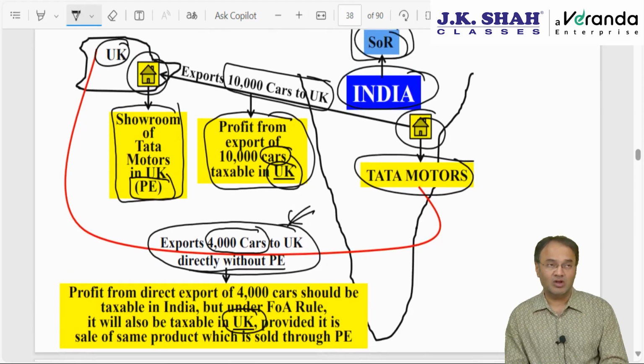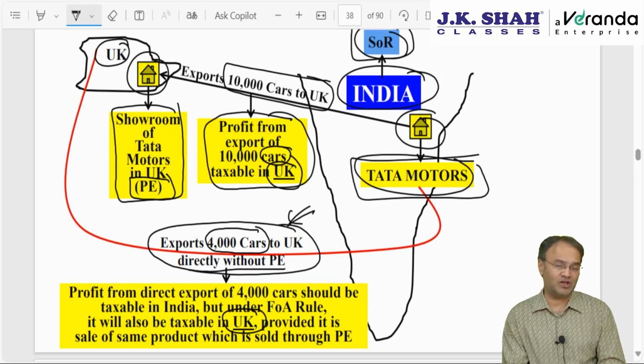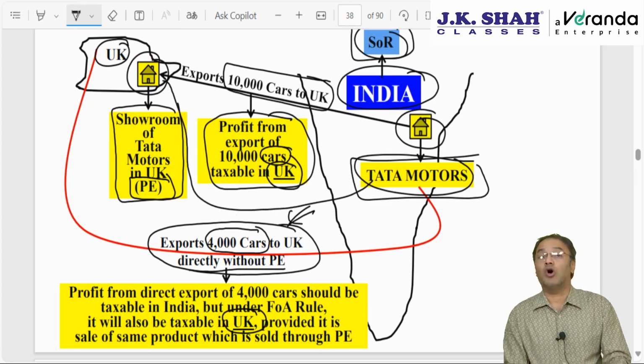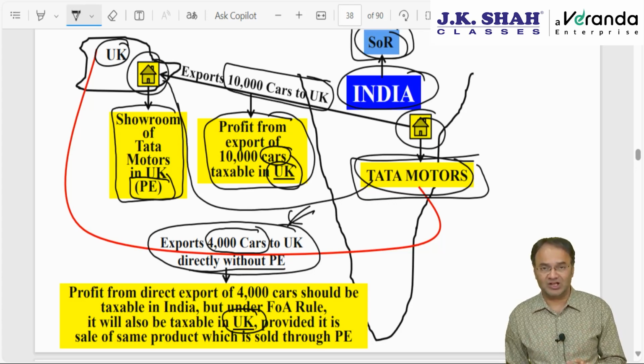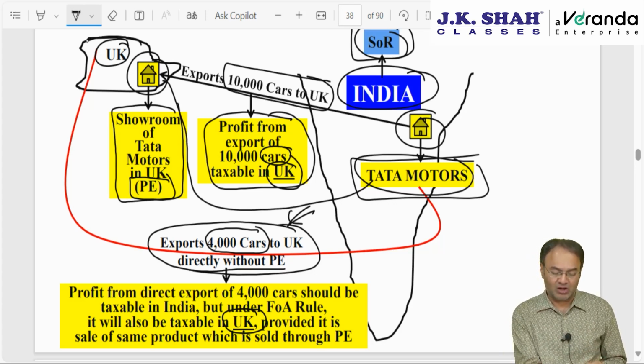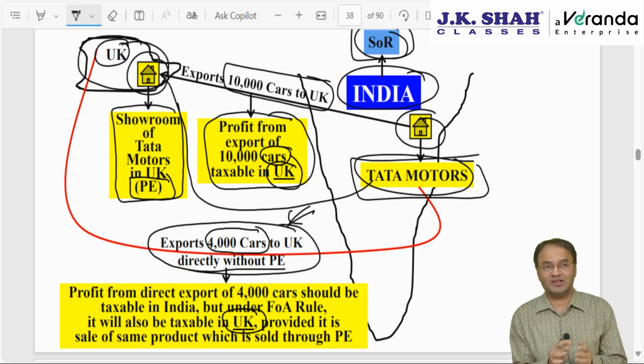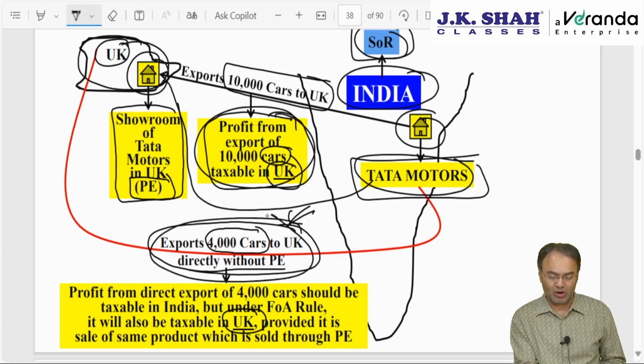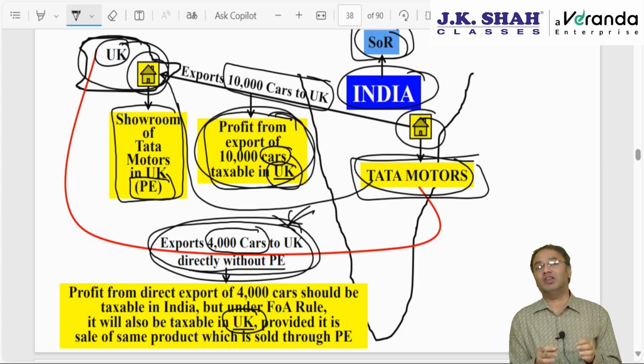In other words, once an enterprise of a particular state, that is Tata Motors of India, sets up a branch or PE in the other state, then all profits will be taxable in that state, whatever profits are earned from that state. Whether it is earned through the PE or without involvement of the PE, whatever is the profit earned from the UK, everything will be taxable in the UK as per the force of attraction rule.